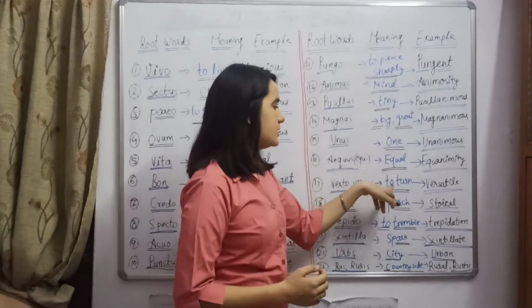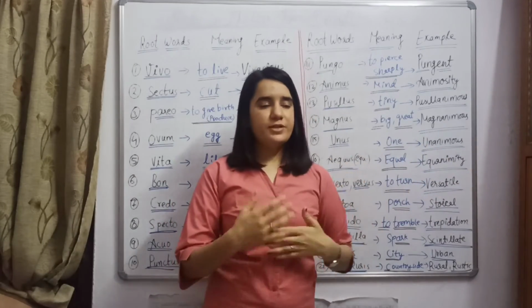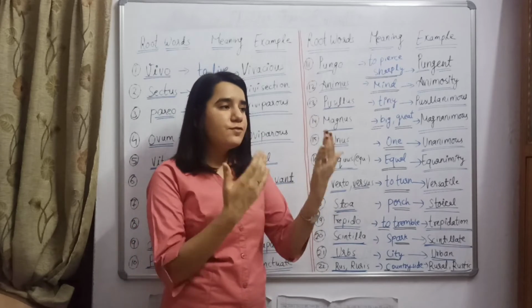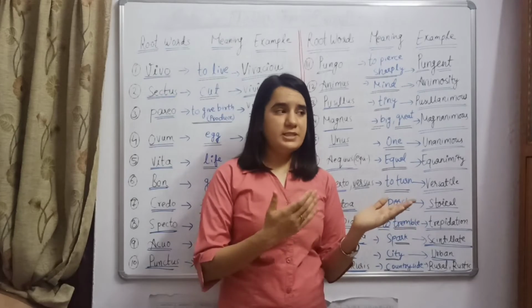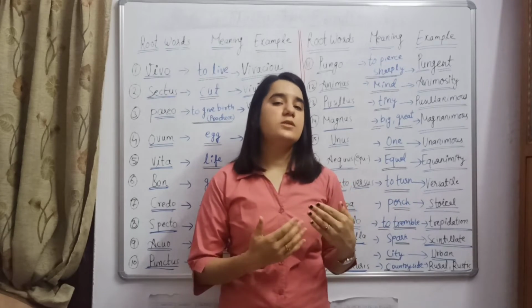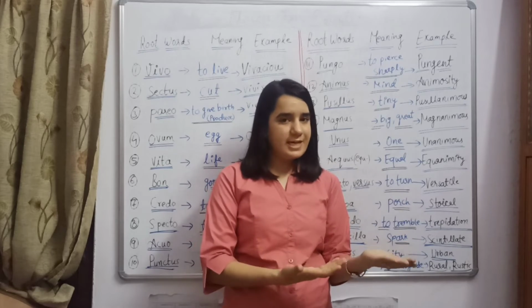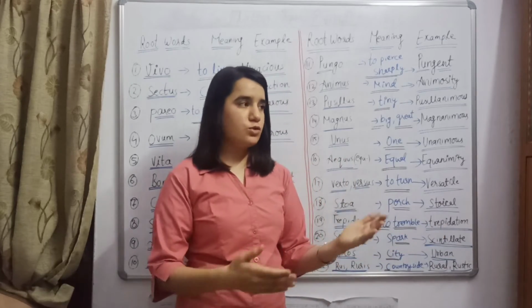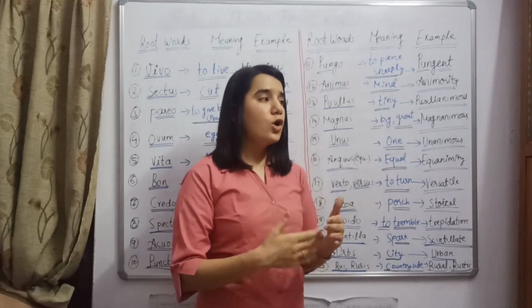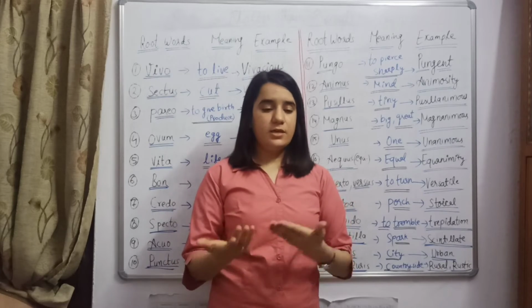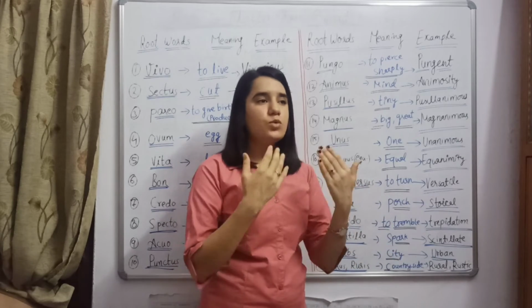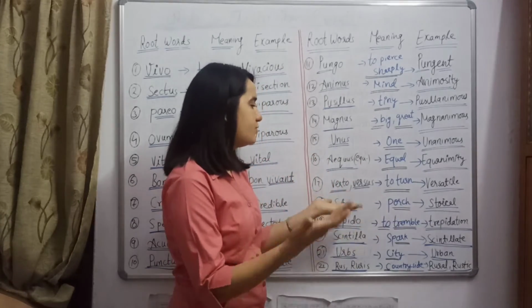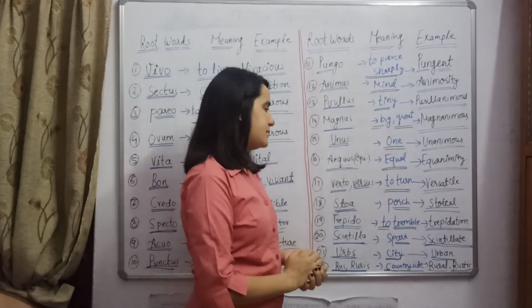Verto, versus means to turn, and versatile means to turn into different things. A person who can do different things, who is very skillful, who has different skills for different work. For example, if we say an actor is a versatile actor, then we are saying that person can change his personality into different characters, or can act any character he is playing. So a person who is versatile can do different things, and has the skill to do different works. Those persons are versatile persons.